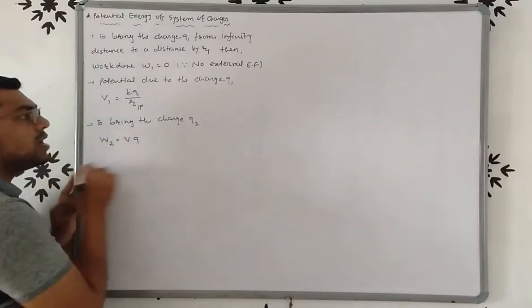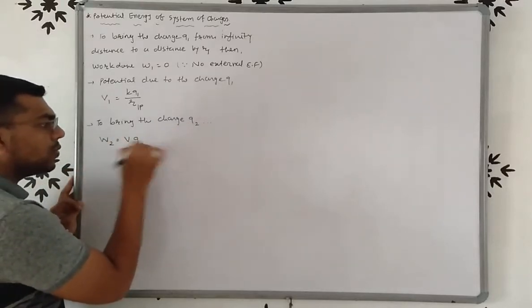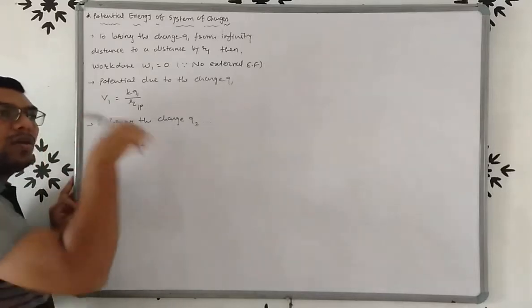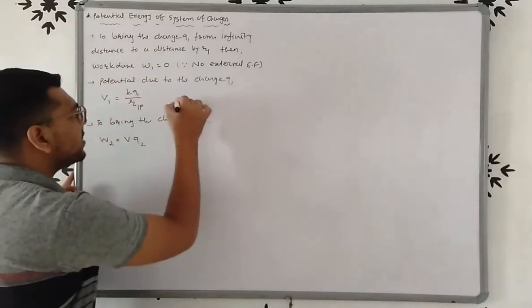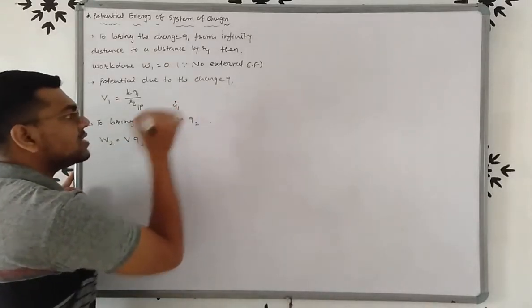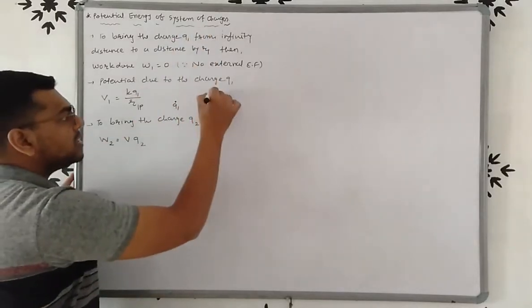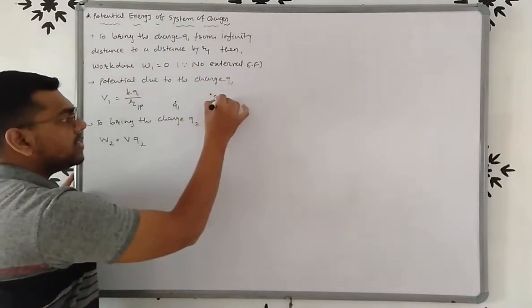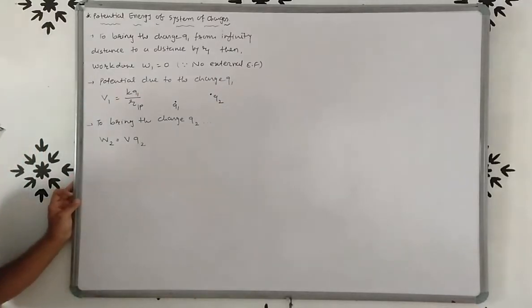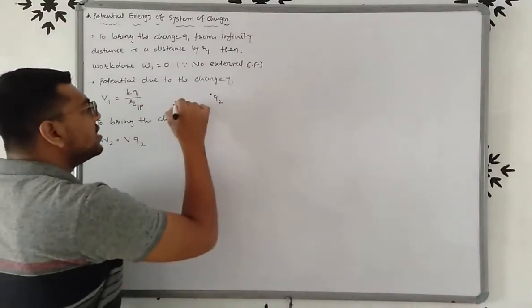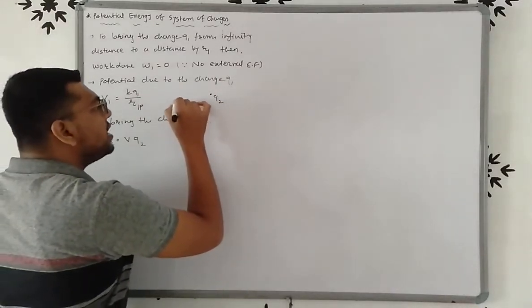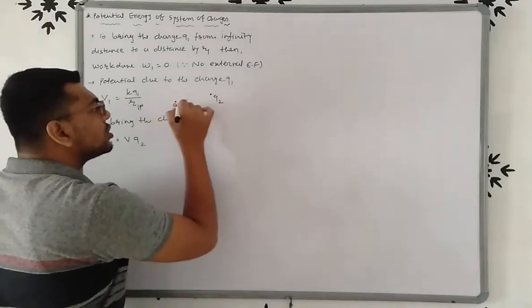Here we want to bring charge Q2, but there is a field of charge Q1, because we brought charge Q1 to this point. Now we want to bring charge Q2 from infinite distance to a distance R2 at this point. So here there is a field due to charge Q1.